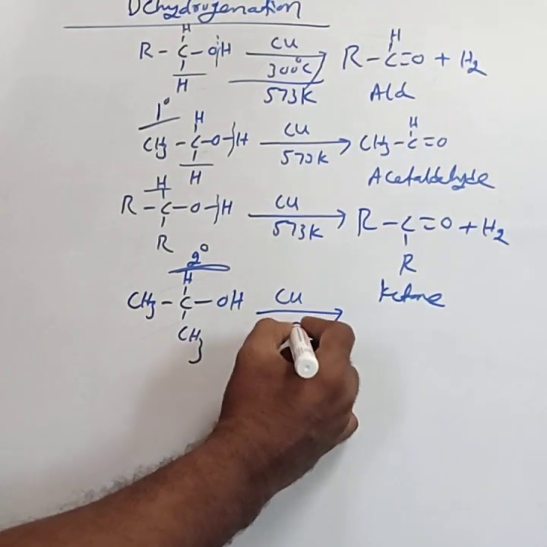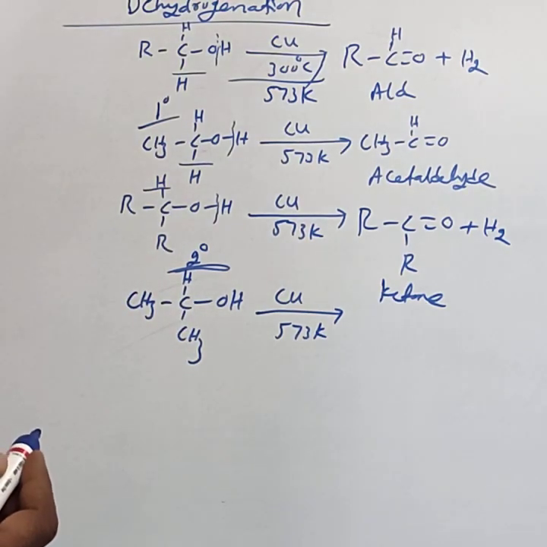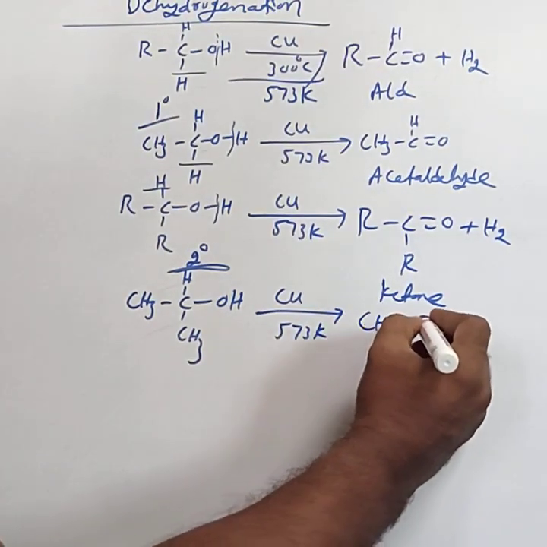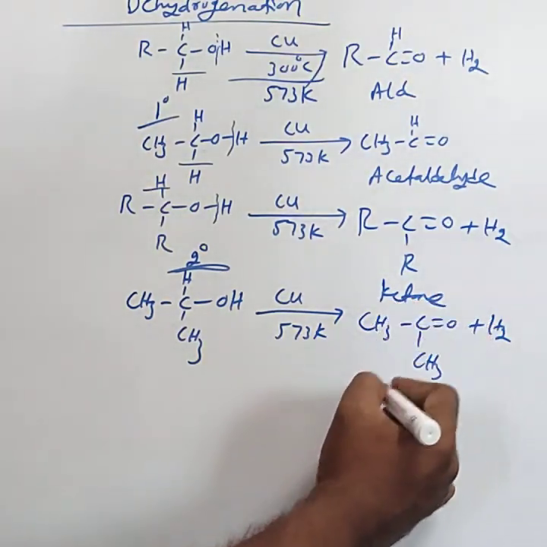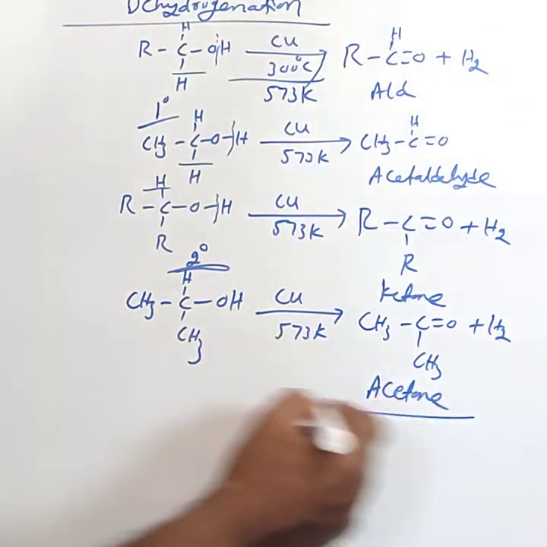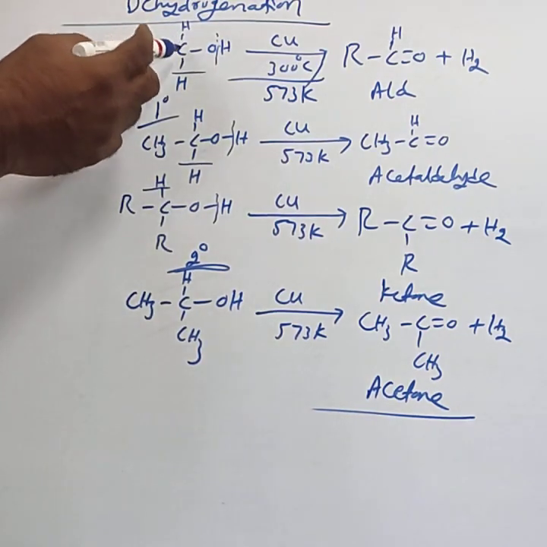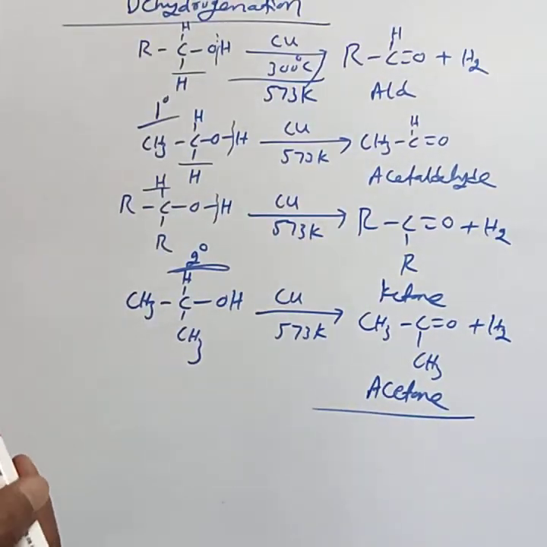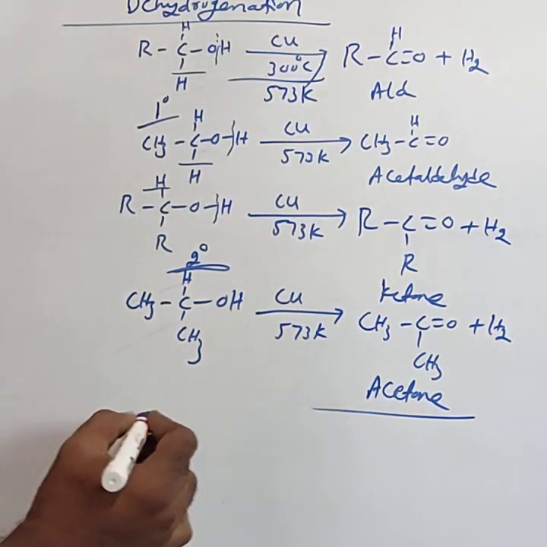When vapors of isopropyl alcohol are passed through a heated copper catalyst, the product formed is CH3COCH3 plus H2. This is called acetone, a ketone. Primary alcohols on dehydrogenation form aldehydes. Secondary alcohols on dehydrogenation form ketones. While tertiary alcohols do not undergo dehydrogenation.